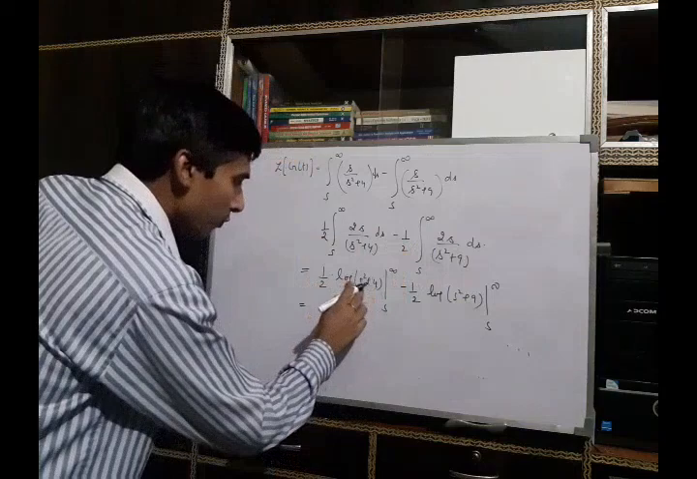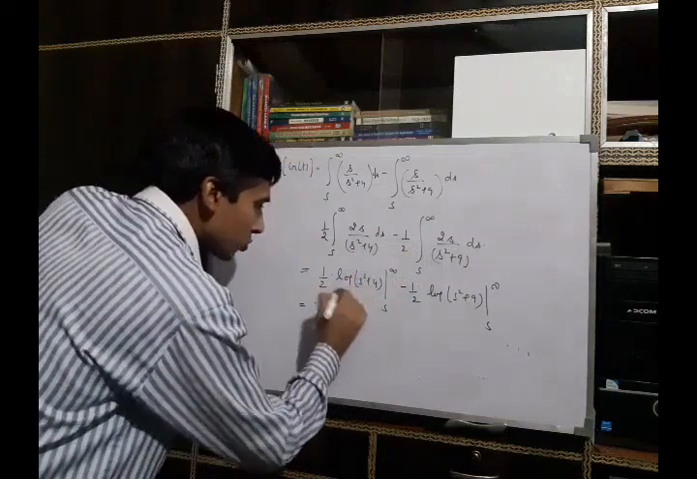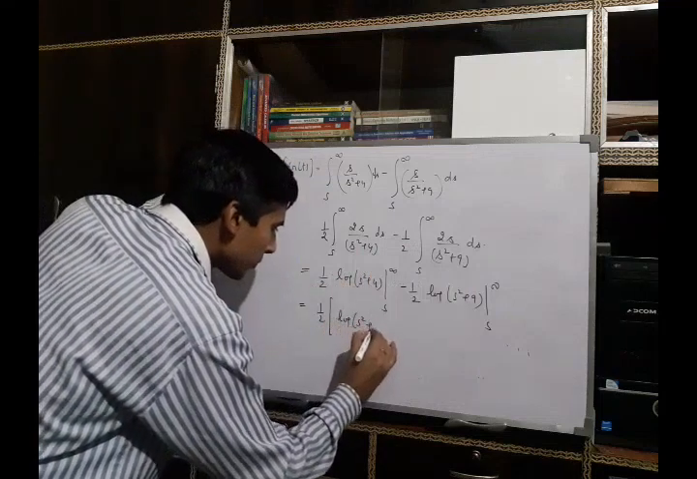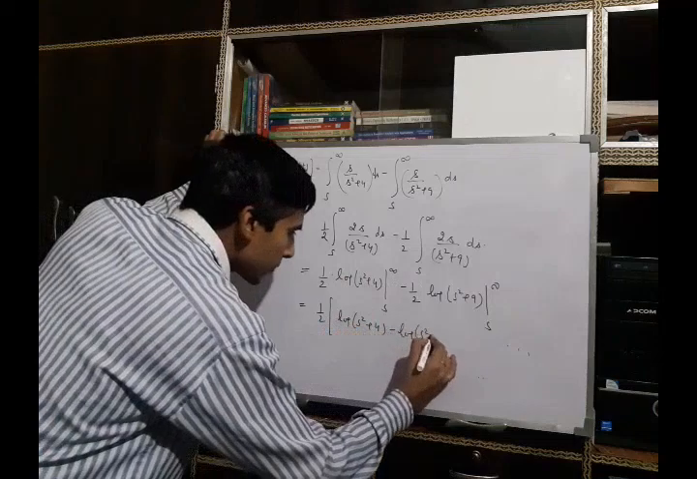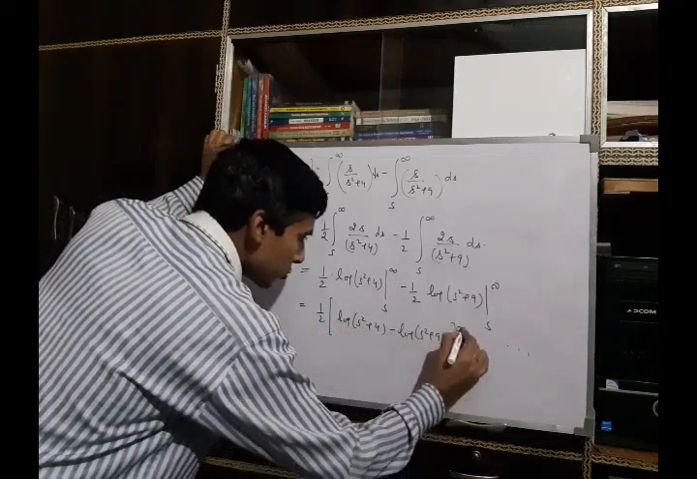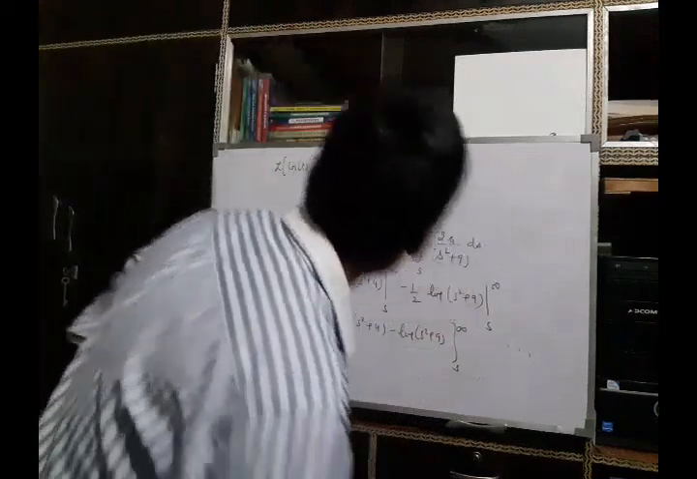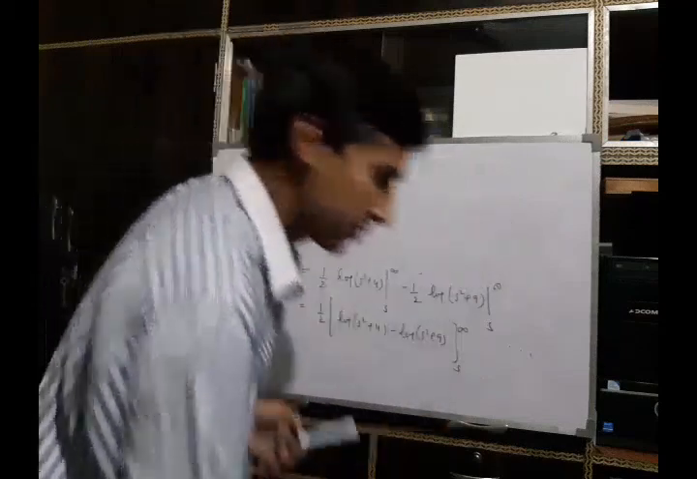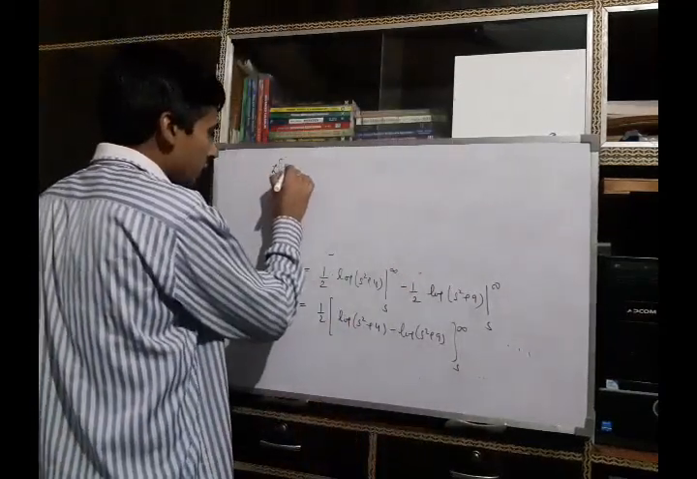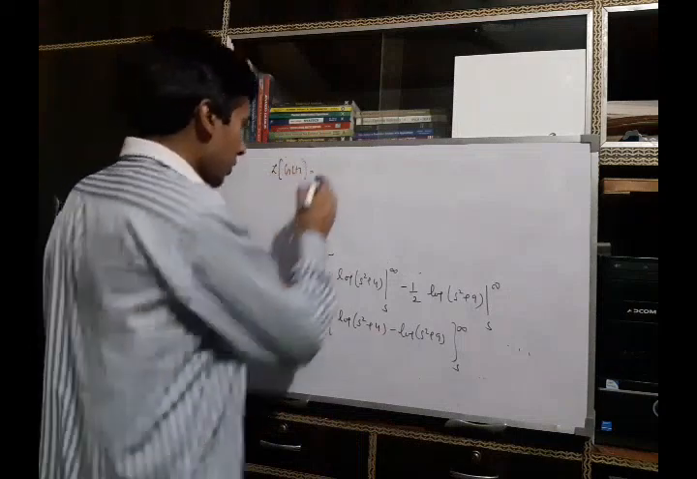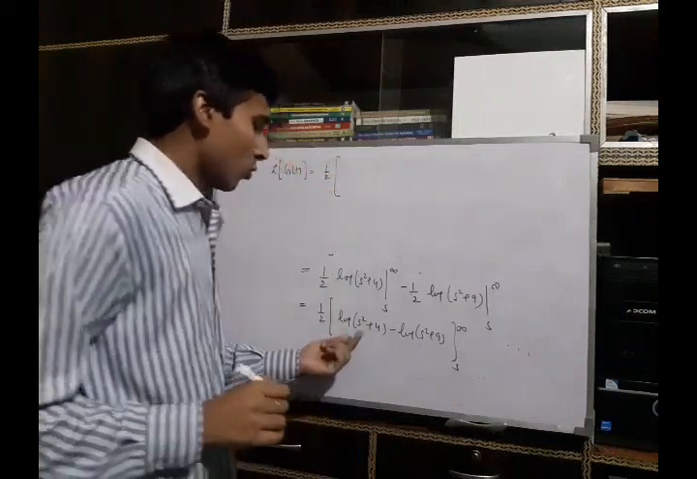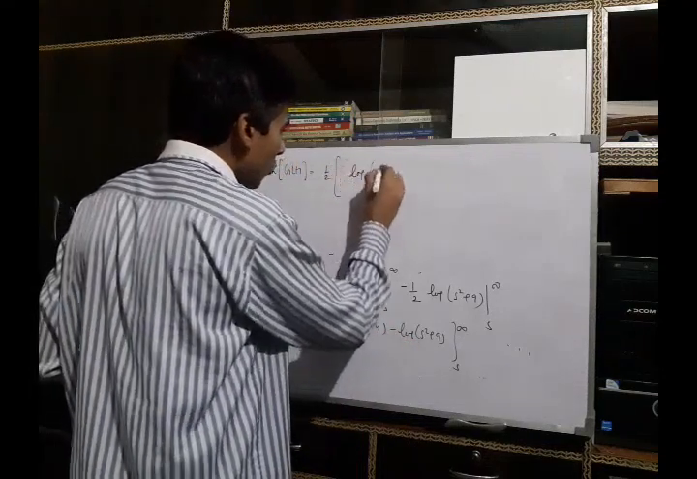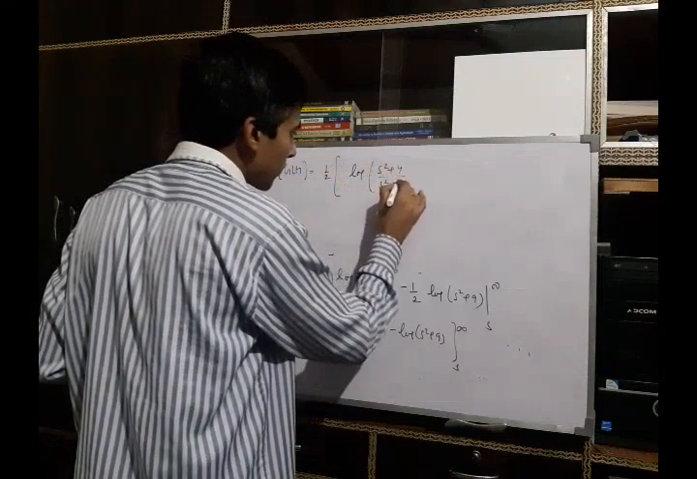Now here we combine this expression. We can rewrite it as log of s square plus 4 minus log of s square plus 9, and the limit is s to infinity. Then the Laplace transform of g(t) is nothing but 1 by 2. Use the property of log a minus log b. It can be written as log a divided by b. So we can rewrite it as log of s square plus 4 upon s square plus 9,